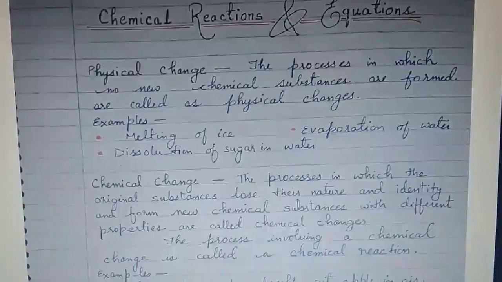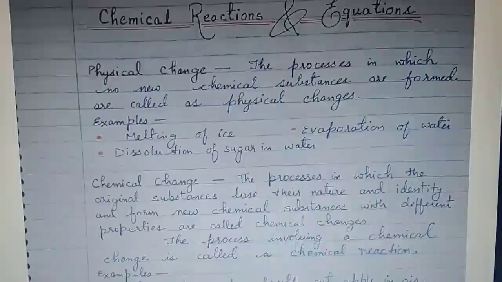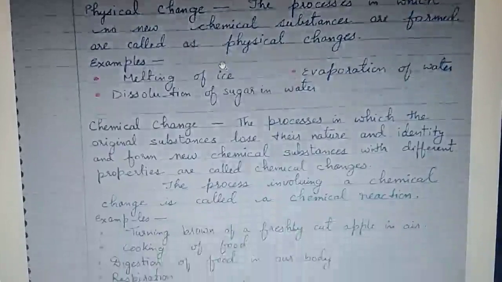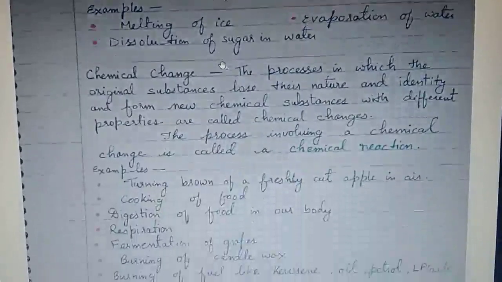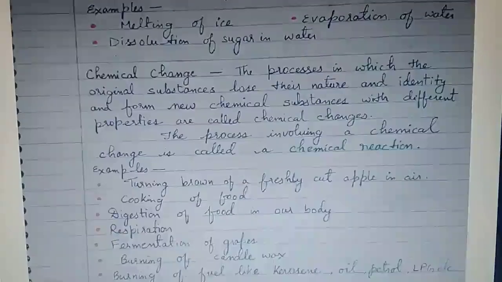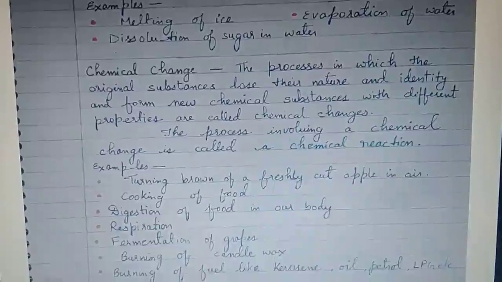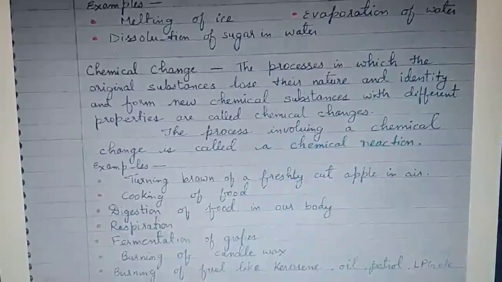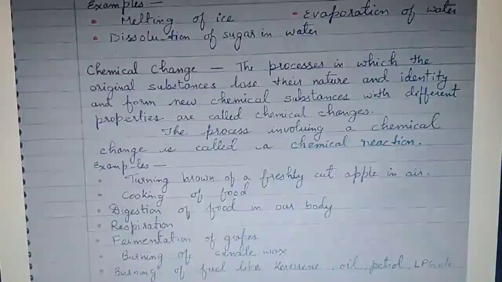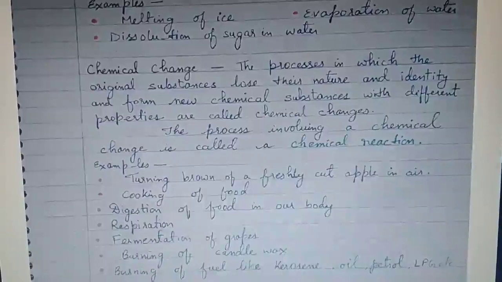There are some examples which you can observe in your day-to-day life. The process involving a chemical change is called a chemical reaction. The examples are: first, the turning brown of a freshly cut apple in air. Second, cooking of food is also a chemical change, because whenever we cook food, we can't get the same food back.